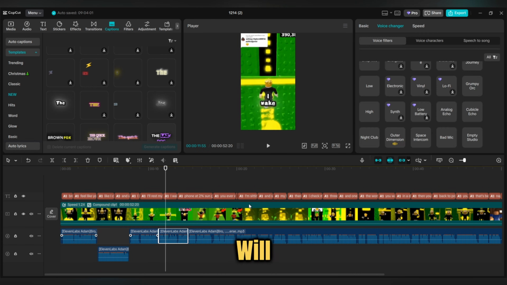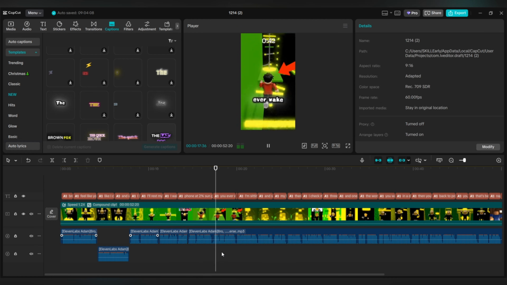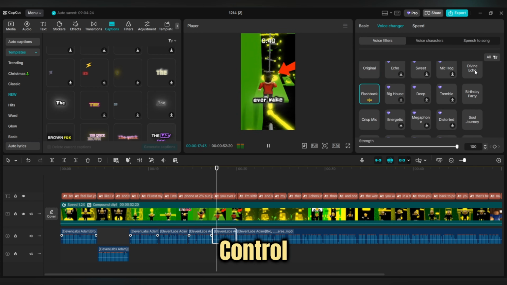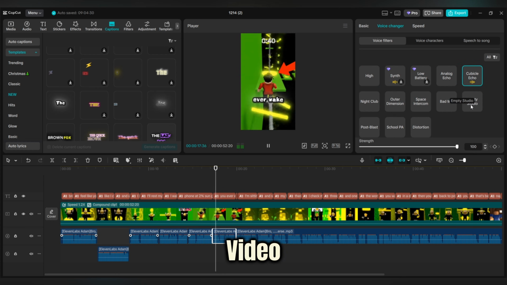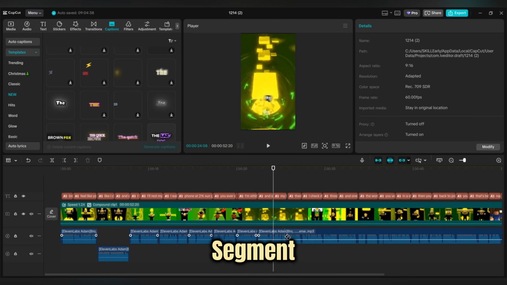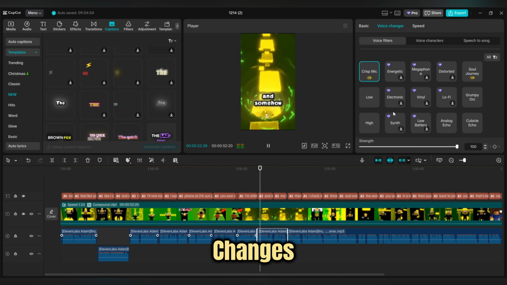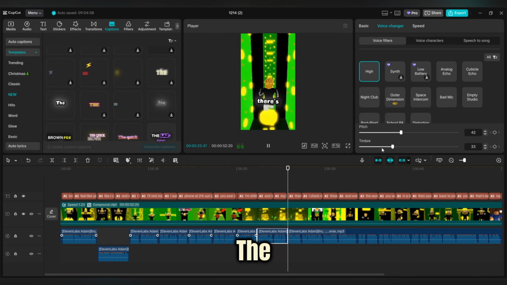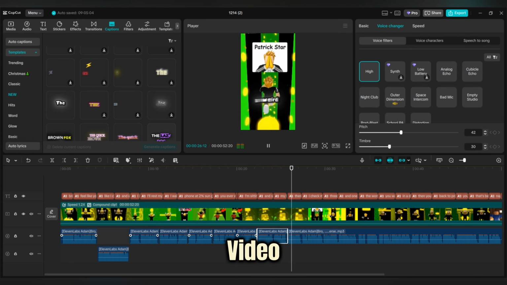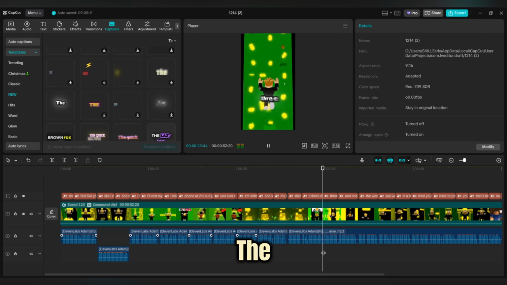In this section, you will divide the audio of your video from the beginning to the end into shorter segments. Cut each sentence or each important part separately. This will give you complete control over the tone of the voice and will make the video not monotonous. After cutting, apply a different sound effect to each segment. You can make the voice a little thinner, double some parts, or make minor changes to create a sense of variety and shock to the sound. Exactly what I did in this video. These small changes will keep the audience from getting tired and staying with you until the end of the video.